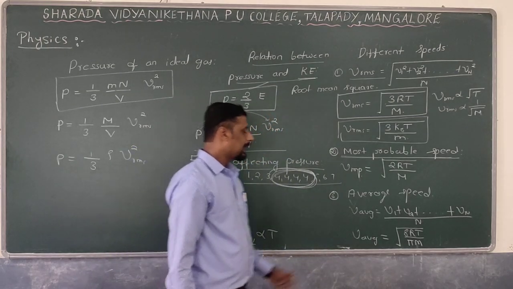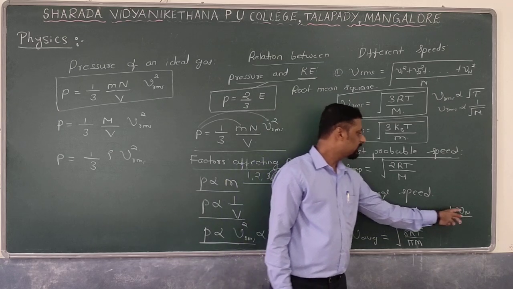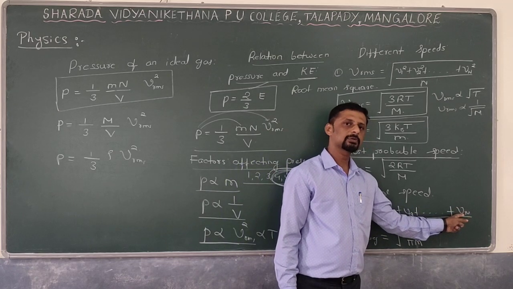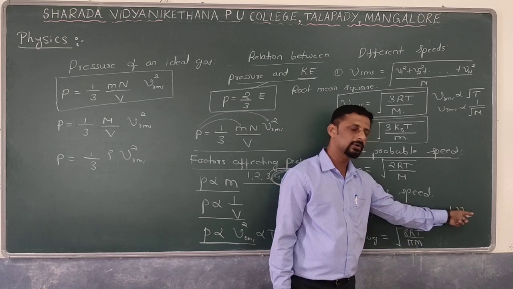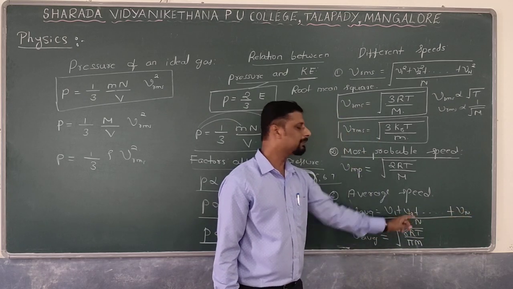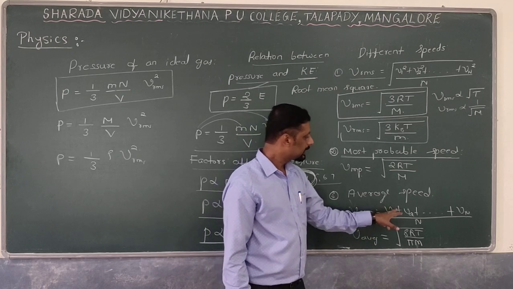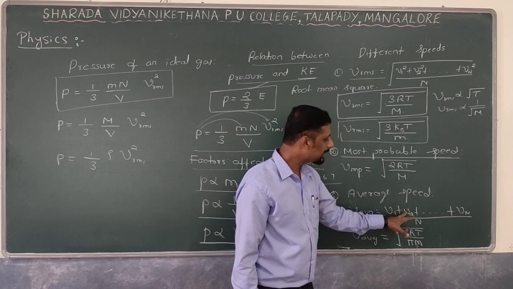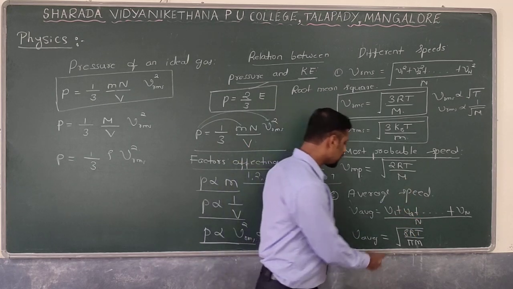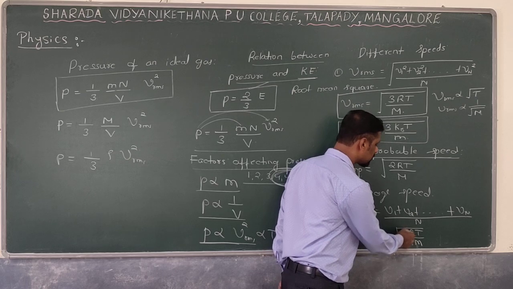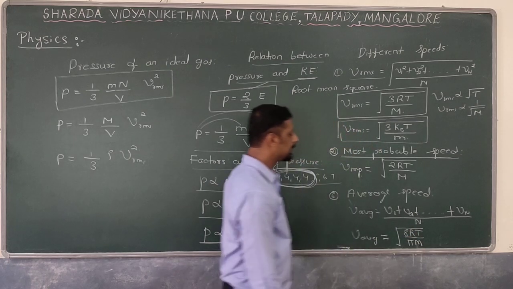Next, average speed. Average speed is nothing but you know how to take the average. So V1, V2 up to Vn represents the speed possessed by all the gas molecules, first molecule, second molecule, and also the nth molecule. You have to take the average, therefore divided by n. That gives the average speed. Average speed can be defined as the average of instantaneous speed possessed by all the gas molecules. What is the formula for average speed? Average speed is equal to root of 8 into R into T divided by pi into M.